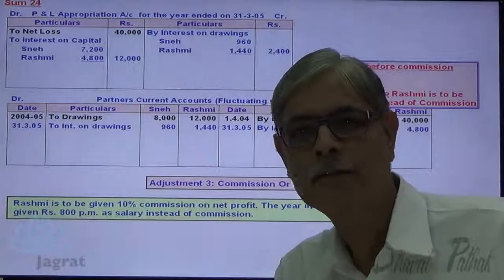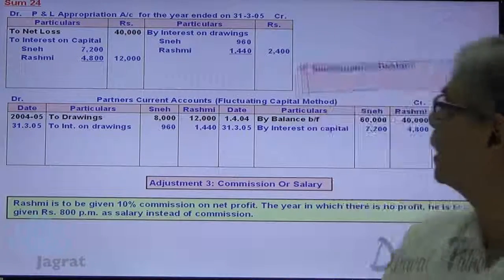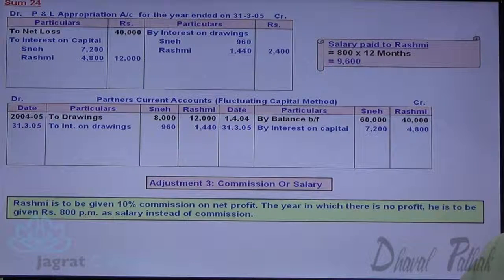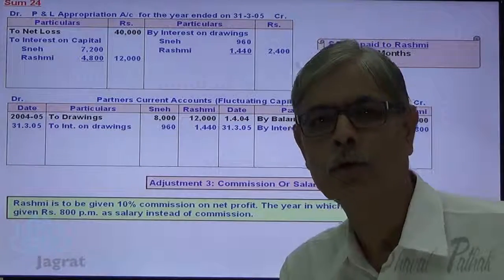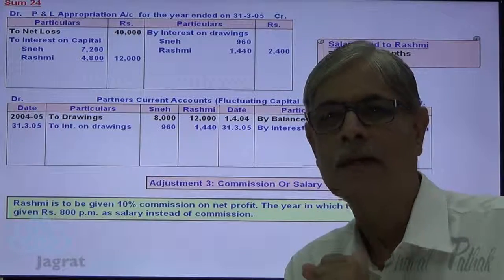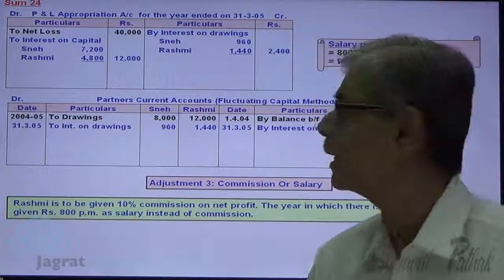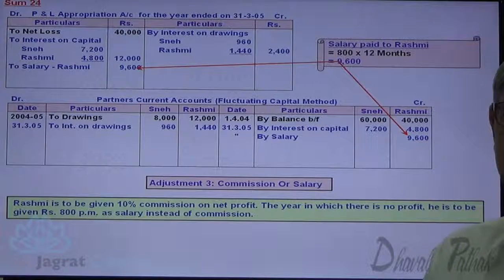Now how much salary is to be given? 800 per month. So 12 month salary amounts to 12 8s are 9,600. 9,600 salary is paid to a partner, given to be allowed to a partner. So profit and loss appropriation account debit to partners capital account credit. 9,600 is debited in profit and loss appropriation account and credited as Rashmi's capital account.